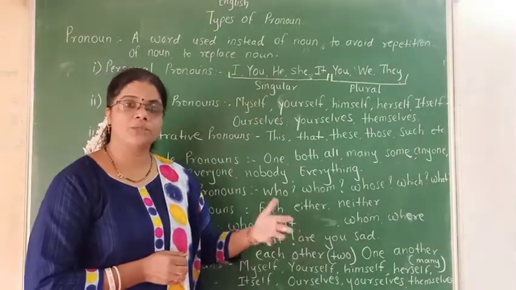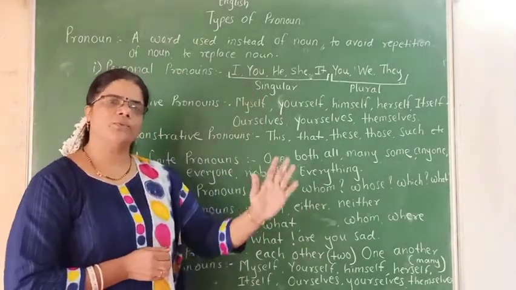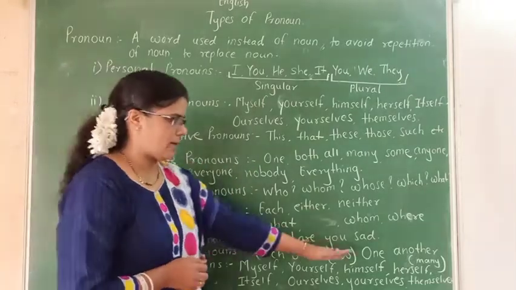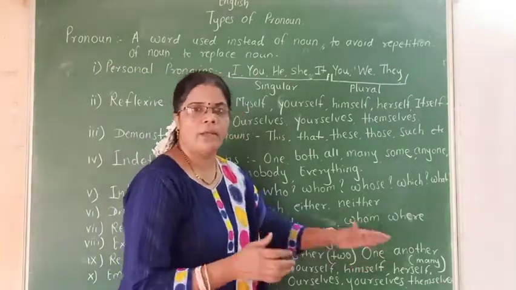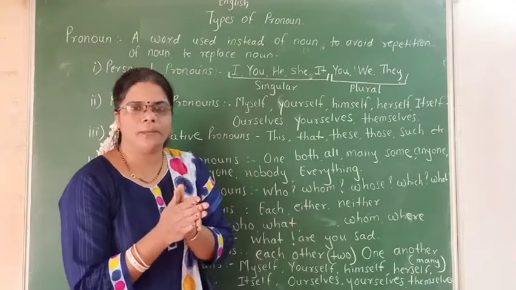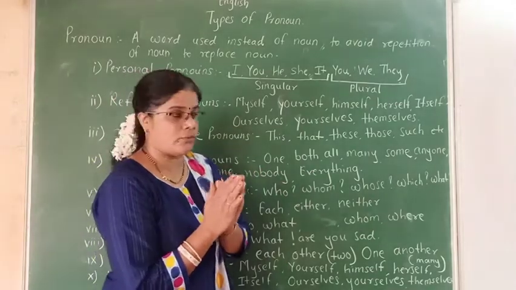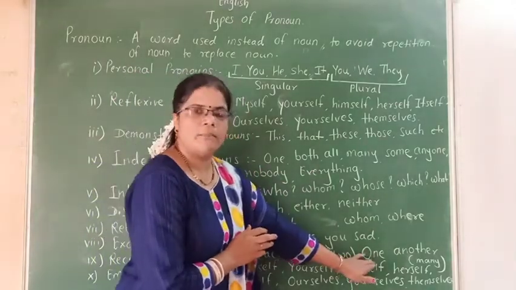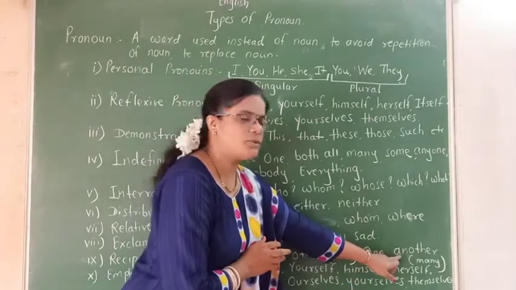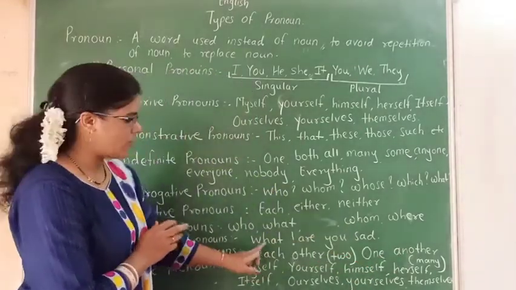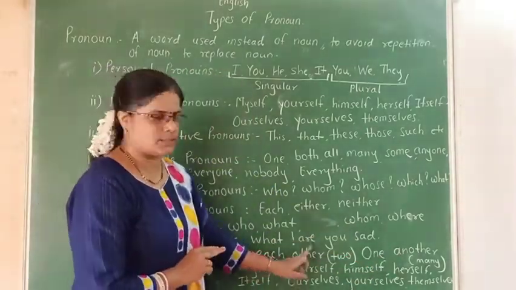And one another. My friends talk with each other. Here, my friends, many friends are there. They talk with one another. When there are many people who are conversing with each other, when many are there, then we have to use one another. And when only two are speaking, each other is used.